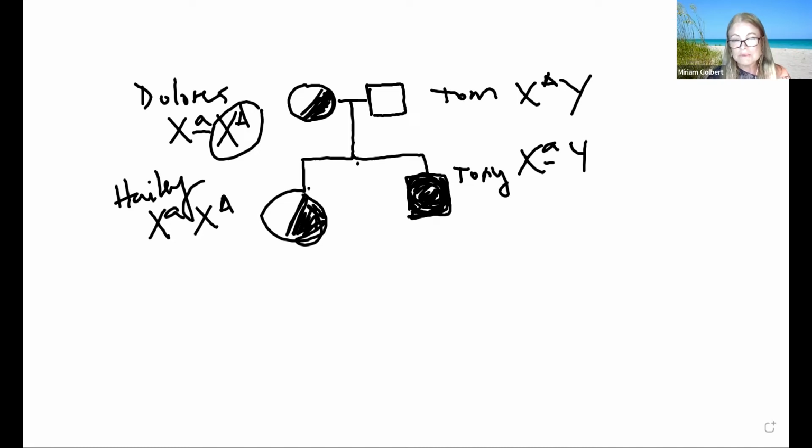Parents can smell normally. Then they have Tony that has anosmia, cannot smell, detect odors. They also have Haley, which is Tony's sister, and she can smell normally, but she had two sons that are affected. So I'm assuming that she has to be a carrier because we know later on that she gets married and Phil is normal. So the recessive condition has to come from this side of the family, right?